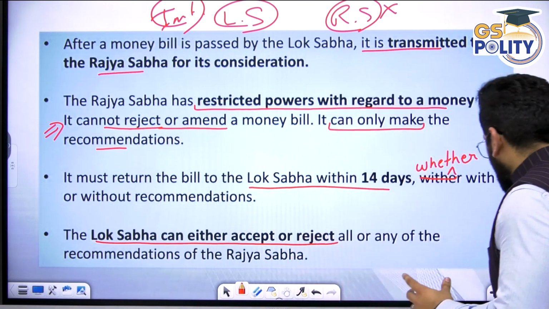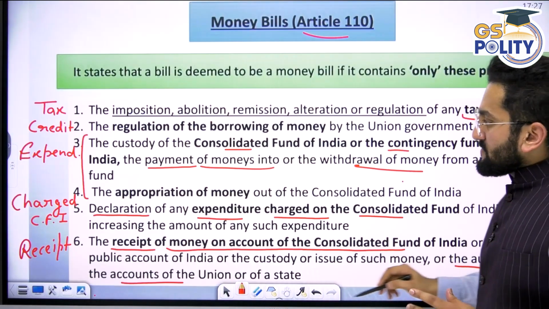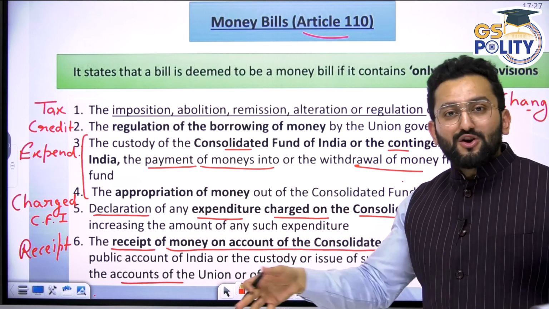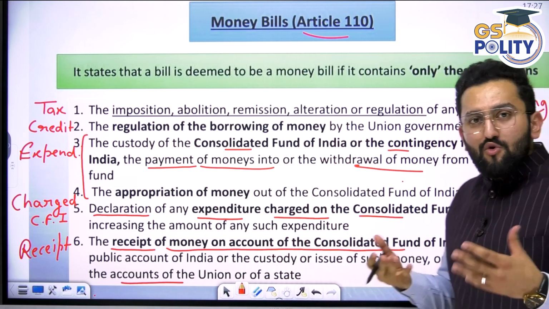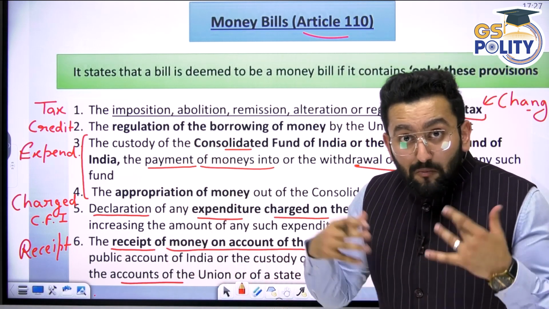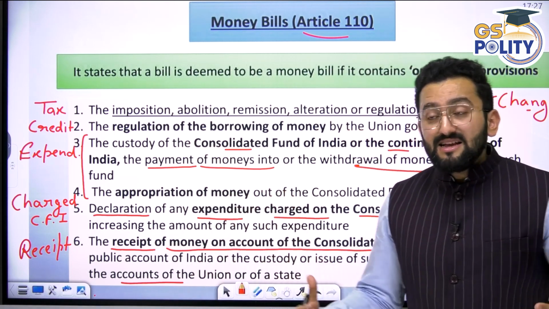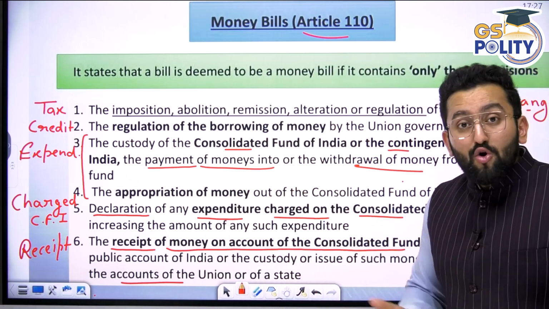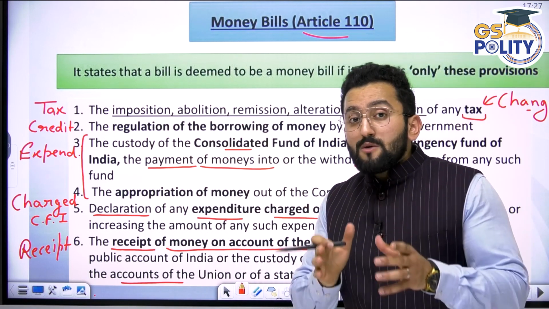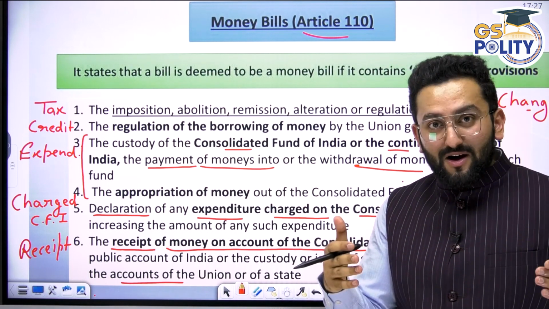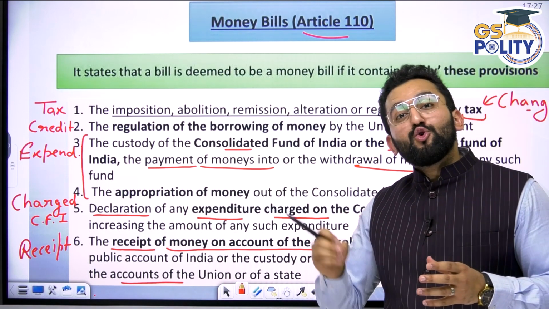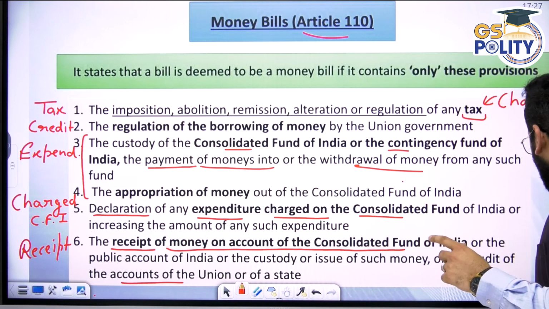If you look at the nature of provisions in Article 110, they deal with government functions. Government wants more money, so they want to change tax. There's urgency: they need to pay for development work and salaries, and they want to borrow. Because this particular party has a majority in the Lok Sabha, this bill is introduced only in the Lok Sabha.